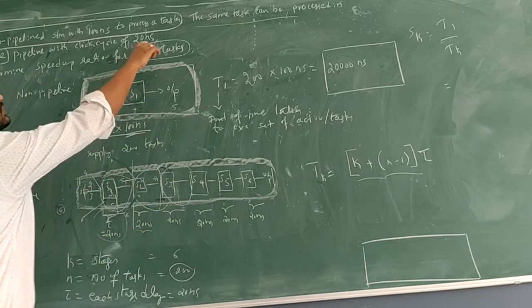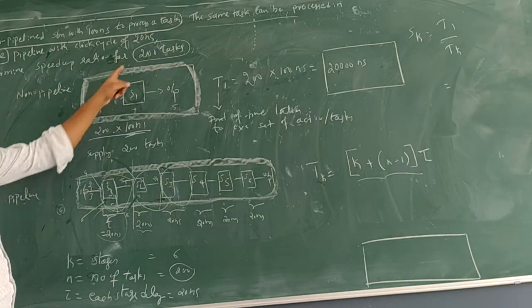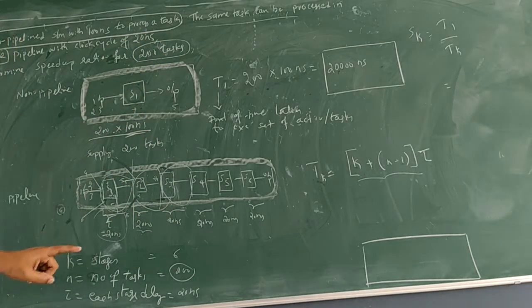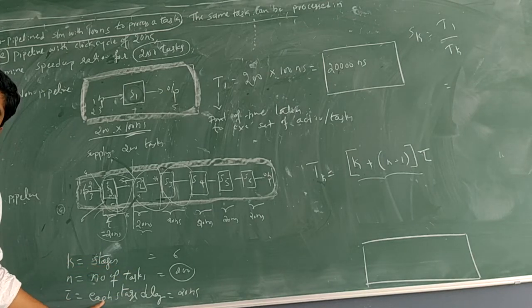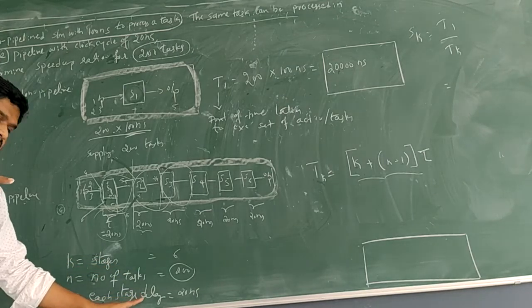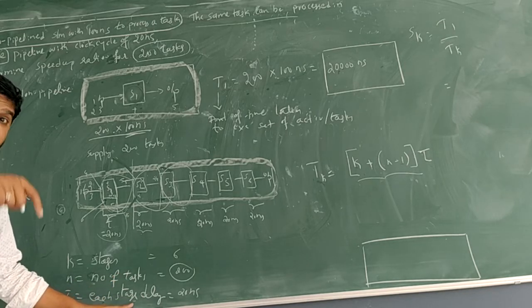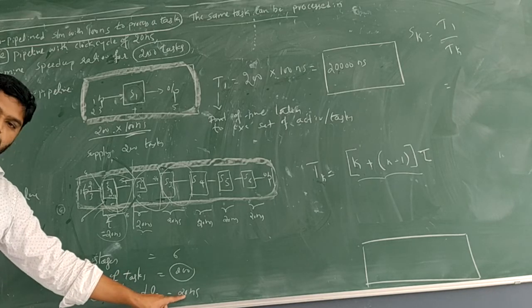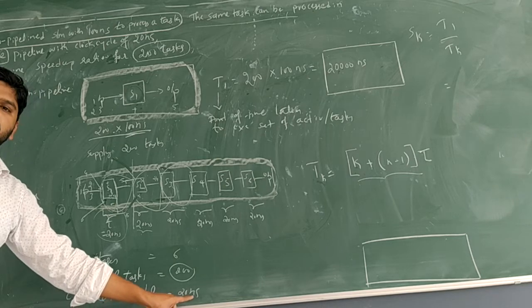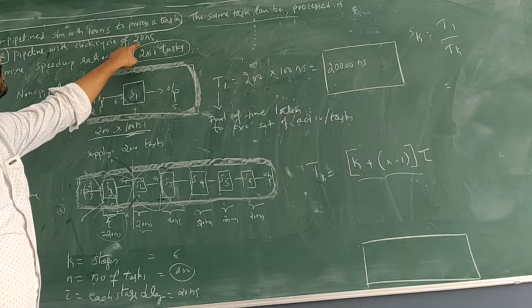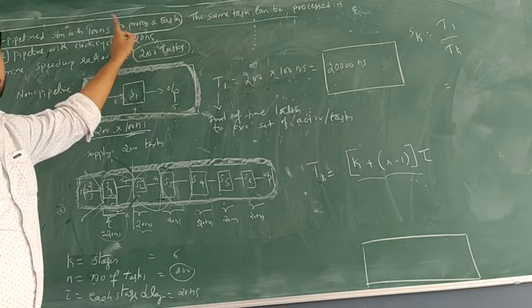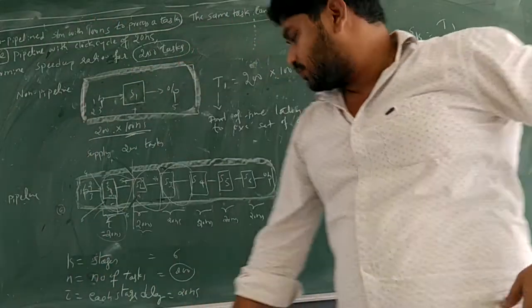200 tasks, which is given in the last part of the question. Now, what is the stage time? It is the time which each instruction will take at each stage, called tau, which will be 20 nanoseconds. Here we have a clock cycle of 20 nanoseconds. Now let's substitute the values.